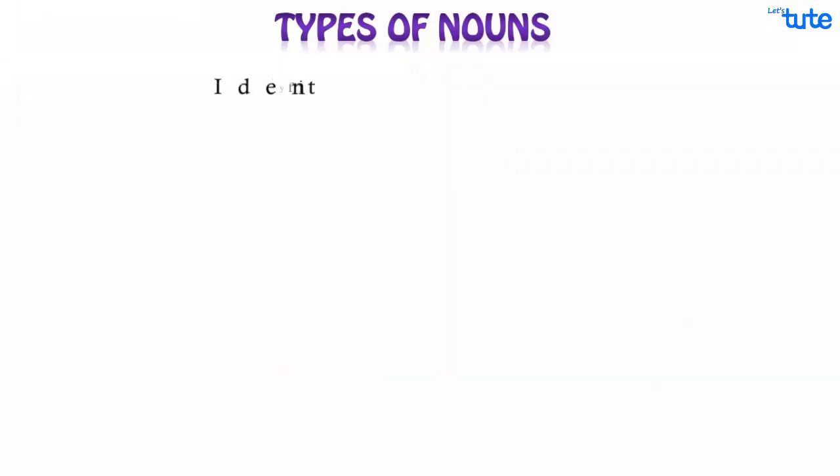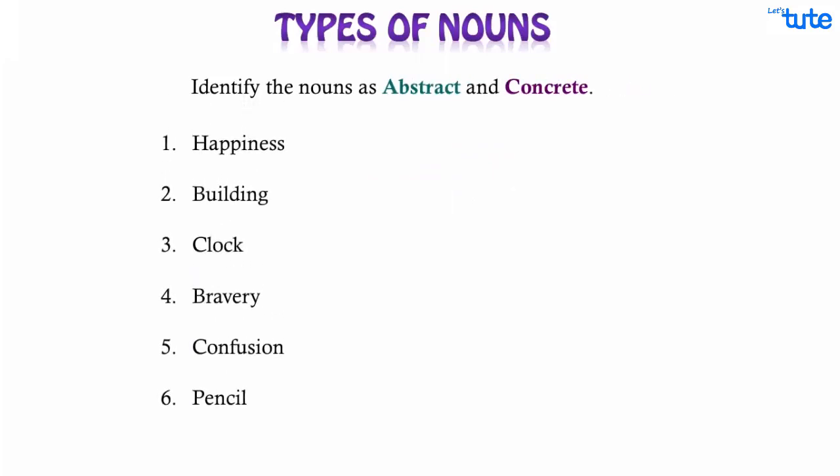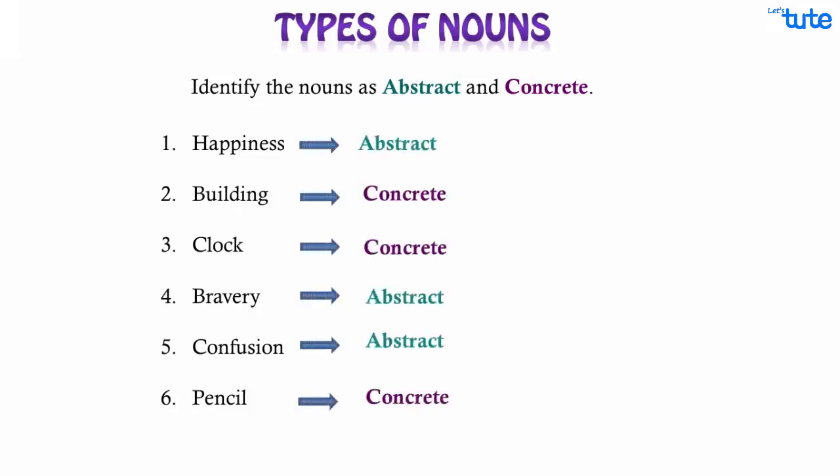So based on whether common nouns exist in reality or only in our minds, classify them into abstract nouns and concrete nouns. This was pretty simple to identify.